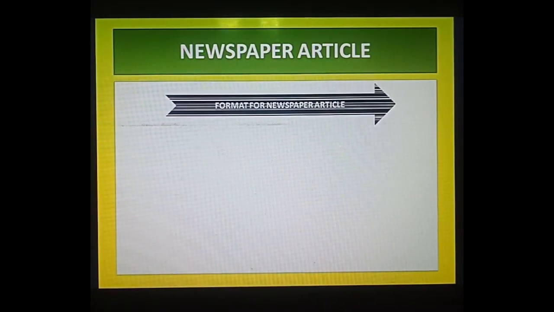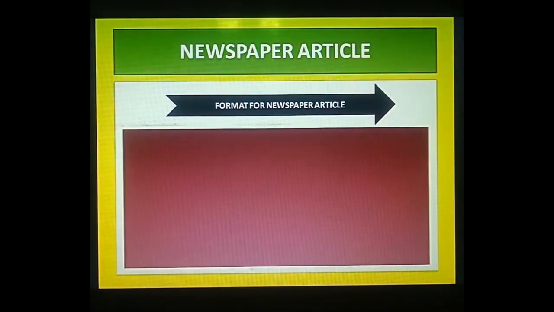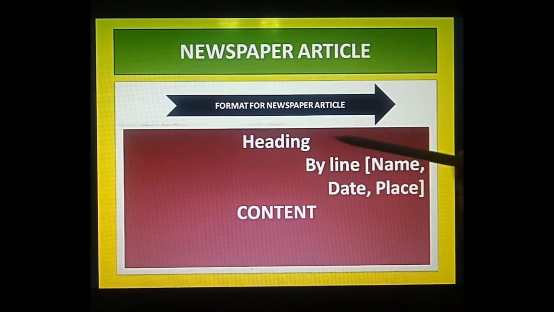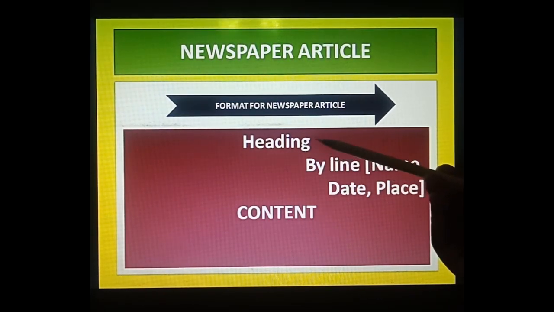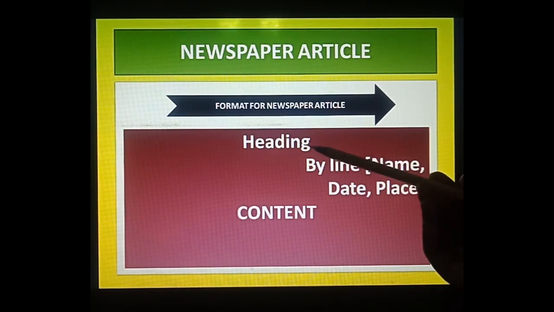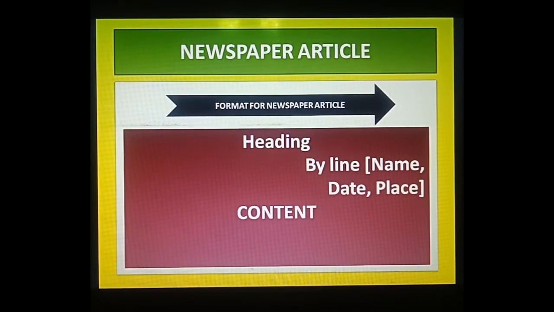So just see newspaper article. First of all we are going to learn the format of the newspaper article. First you have to make a box, and then in the center you write the heading, according to the topic given to you. After that you write the byline. In the byline you have to include three points: the name, meaning who has written this newspaper article, next the date, whenever you are going to publish, and the place, where this news belongs.